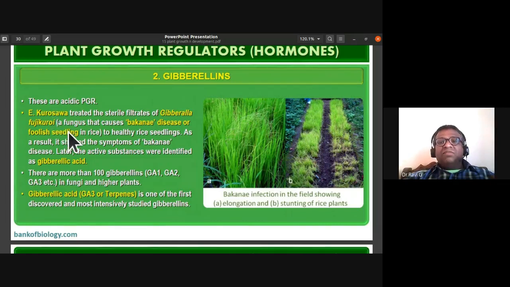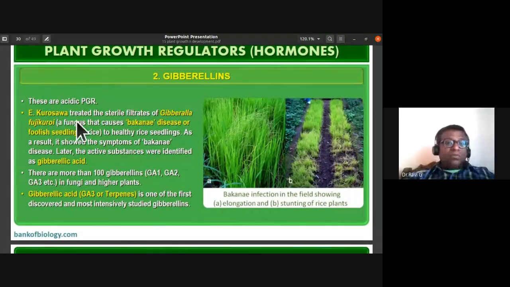The farmers in Japan were very happy when they saw a luxuriant growth of these paddy plants, and they were unusually tall. So they felt that their yield would be good. But when they were expecting a very good yield, suddenly the plants withered away. As a result, it fooled them into believing that they might get a very good yield. That is the reason Bakanae, a Japanese name, is used for this disease. Bakanae disease of rice plants or paddy plants is also called foolish seedling disease because it fools the farmers into believing that they'll get a good yield, but they had stunted growth.